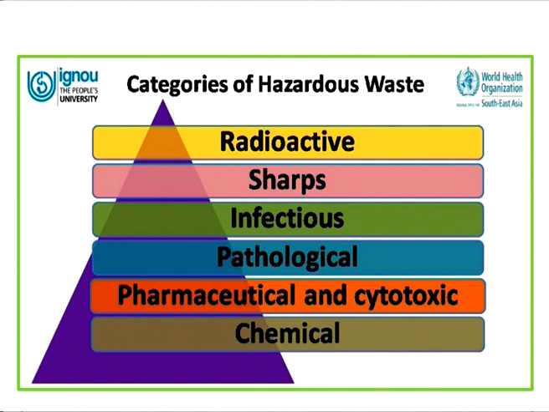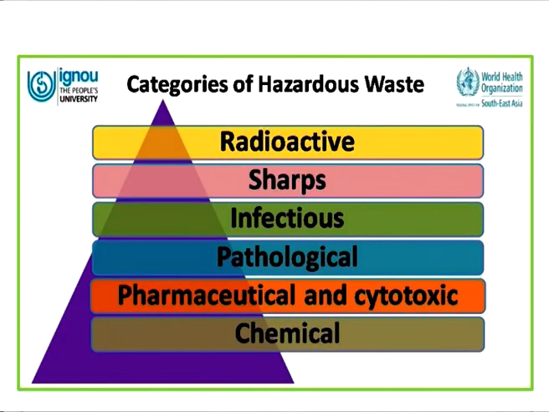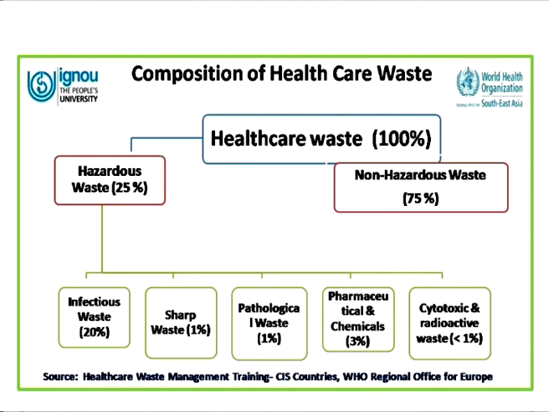Various chemicals are also used in healthcare. For example, mercury is a very important heavy metal that is used. You have lead and various other chemicals like detergents and disinfectants. These are also chemicals which are used in healthcare activities and pose a risk to human health. And then of course we have radioactive waste, which is also produced during various research activities and sometimes in the radiological department.